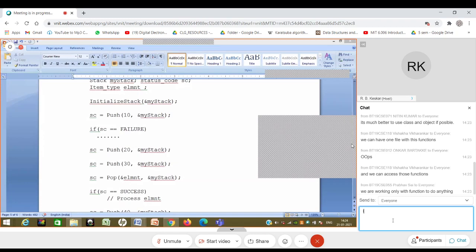We can have one file with this function. Yeah, I will definitely have. Onkar is saying oops, but I don't know what he means. I mean, of course, he means the object oriented concept by this oops.